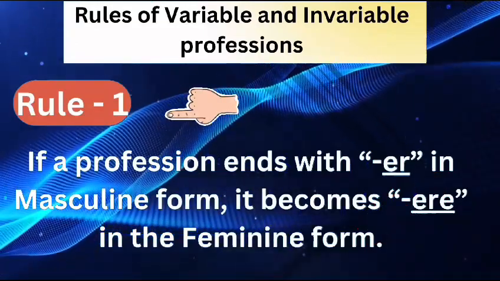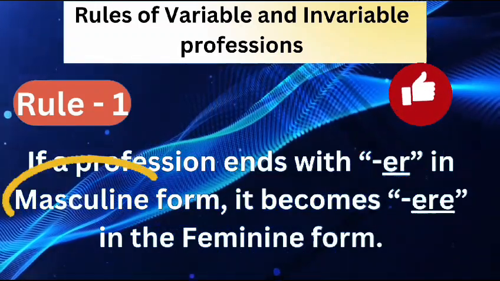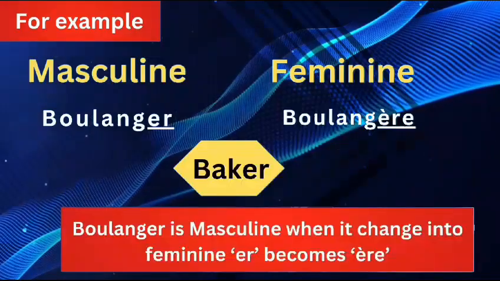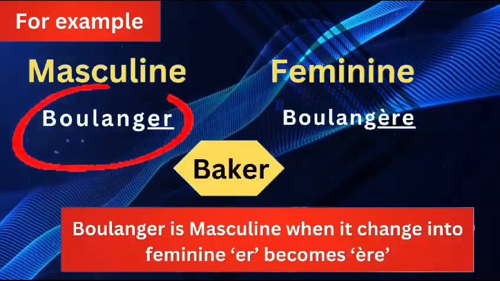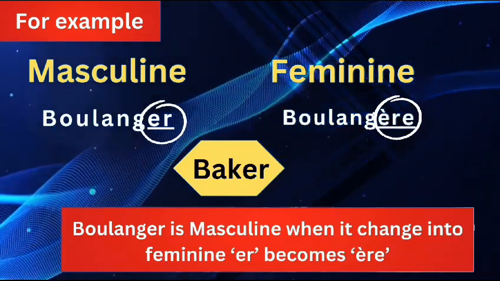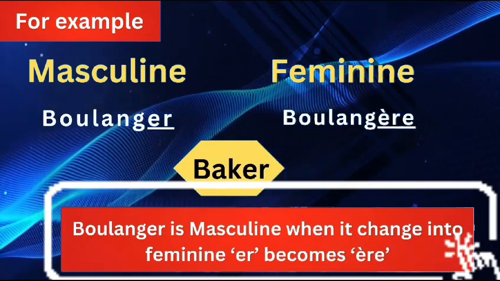Rule 1. If a profession ends with "er" in masculine form, it becomes "ère" in the feminine form. For example, boulanger is masculine. When it changes into feminine, "er" becomes "ère". In masculine, it is boulanger, and in feminine, it is boulangère.